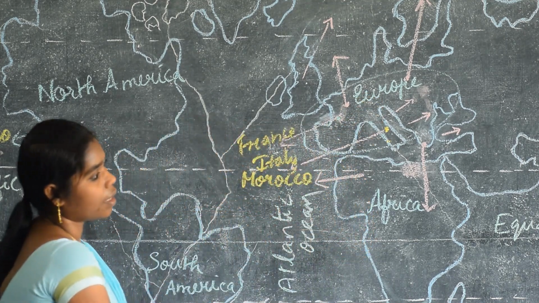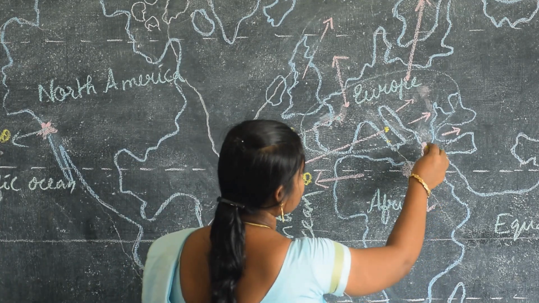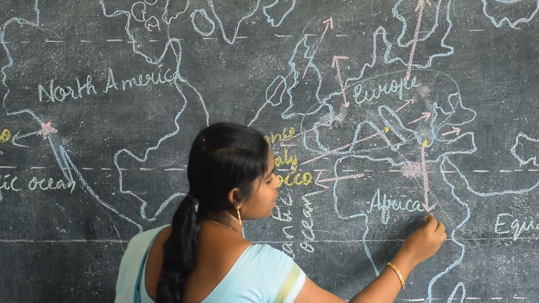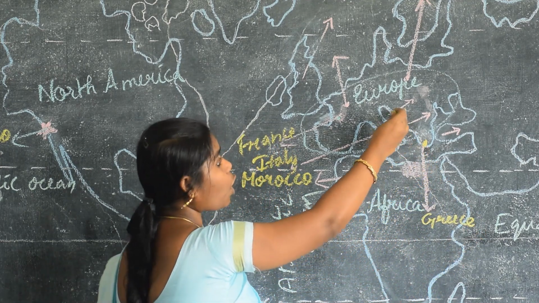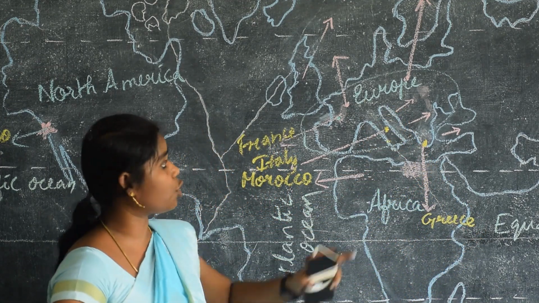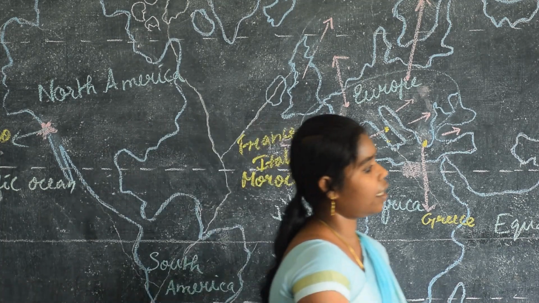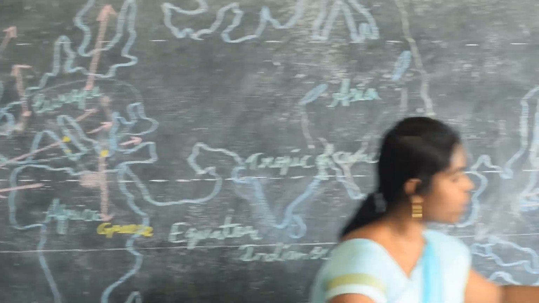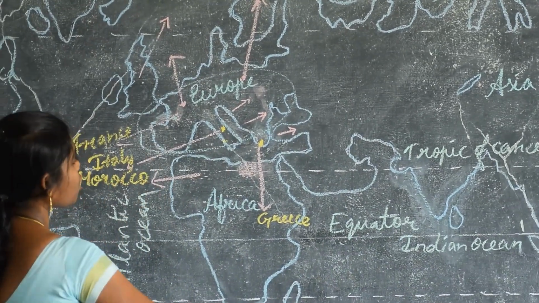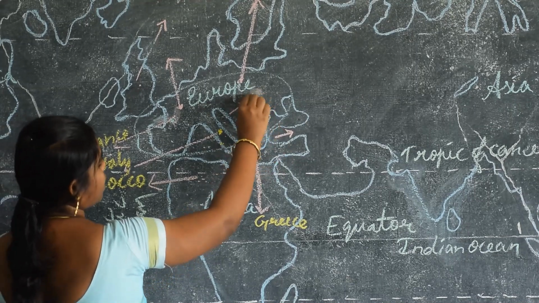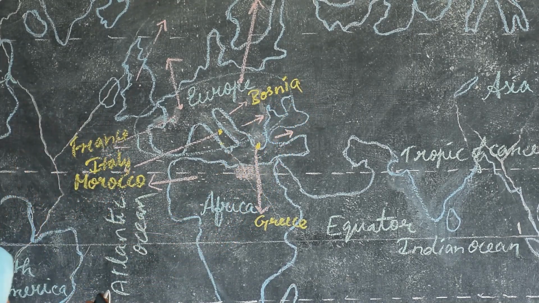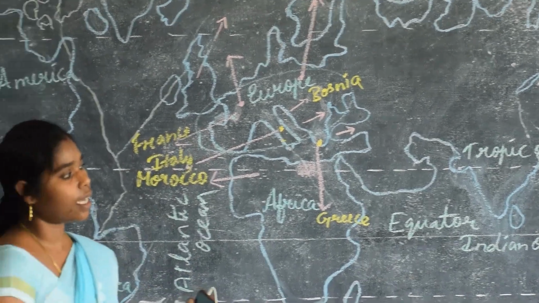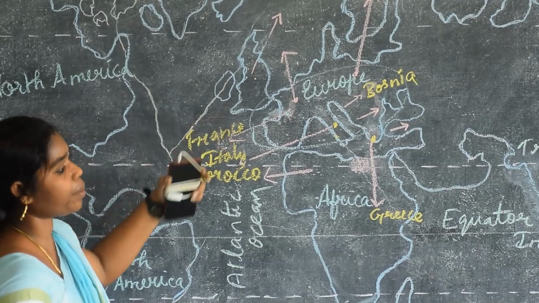Next, Greece. Where is Greece? See here. This is Greece. So Greece is also in which continent? Yes, it is also in the Europe continent. Next, Bosnia. Where is Bosnia? Yes, this is Bosnia. Bosnia also comes under which continent? Yes, the Europe continent. And next one is here, Great Britain.